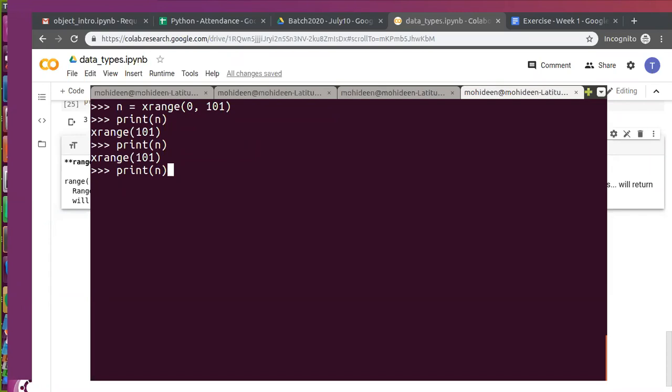I got your question. So memory allocation is for reusability. If you want to use the two again, then in that case the only possibility is you have to use a range. Here the memory was allocated already, so you can utilize it a number of times, but in X range it is not like that. It will be allocated when you are utilizing it. Whenever you're utilizing, the memory allocation will occur.